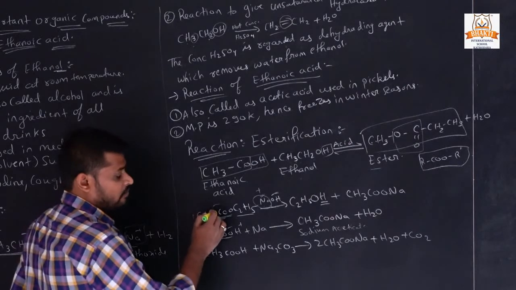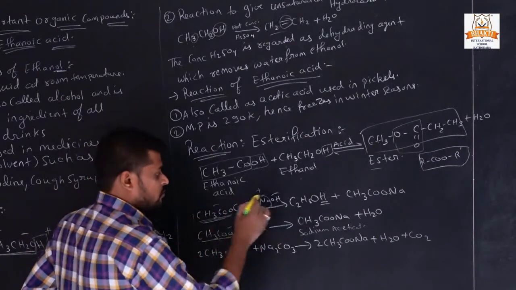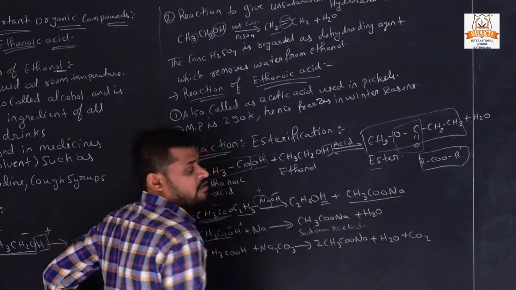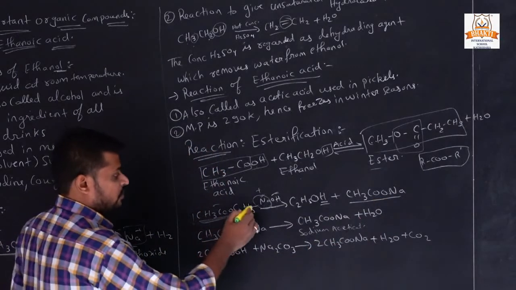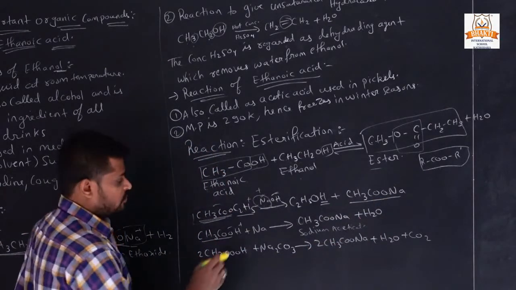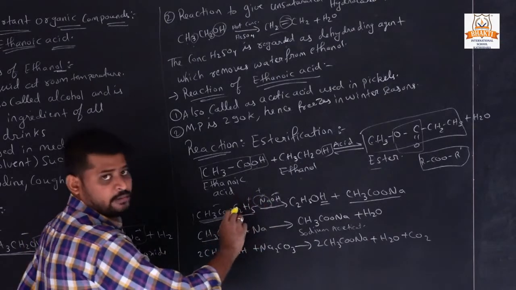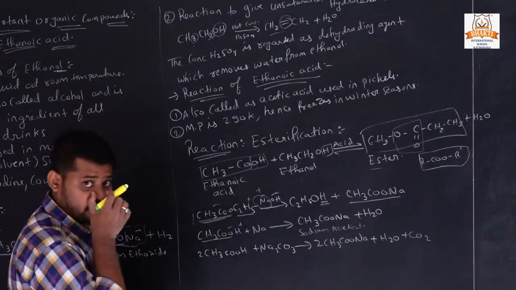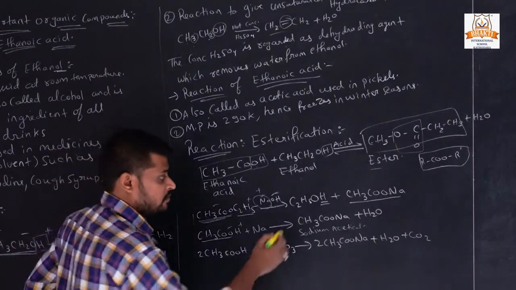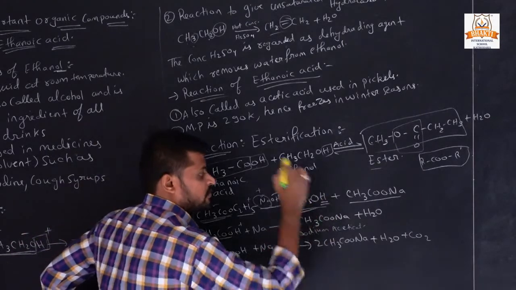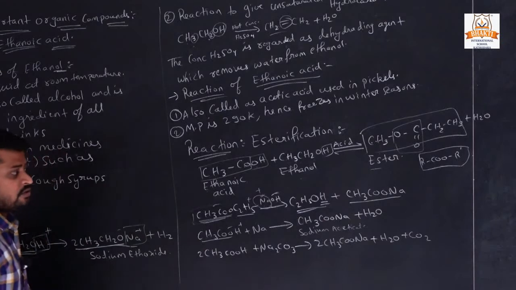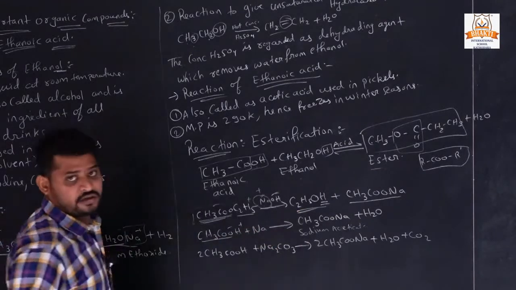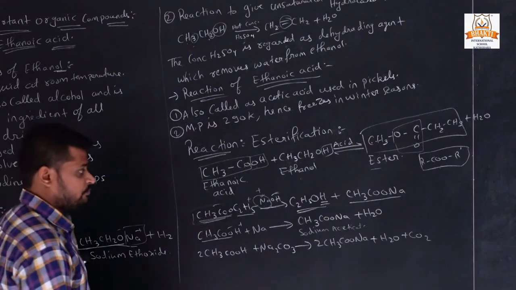Negative always combines with positive, so Na combines with CH3COO to give CH3COONa, and C2H5 is a positive ion, so it combines with OH. Why? Because positive always combines with a negative ion, so C2H5OH.